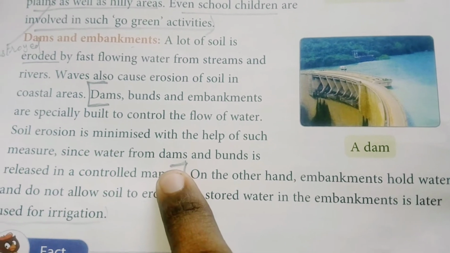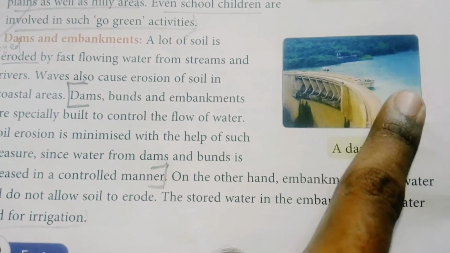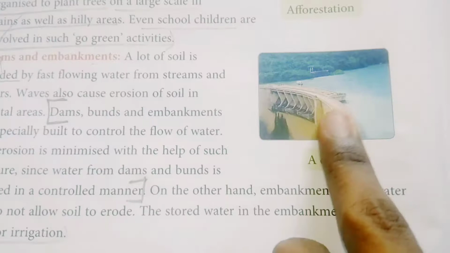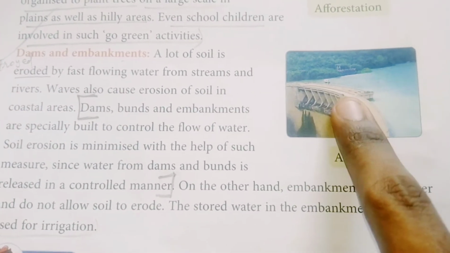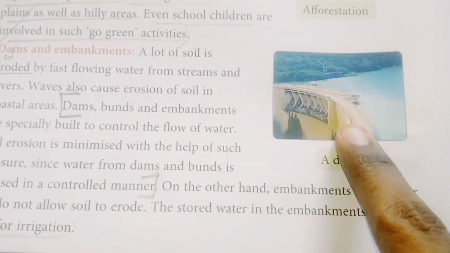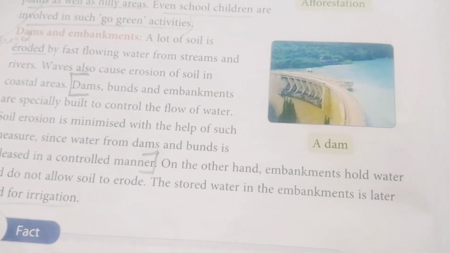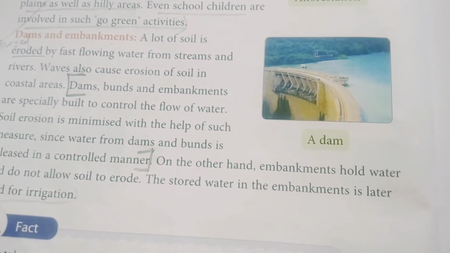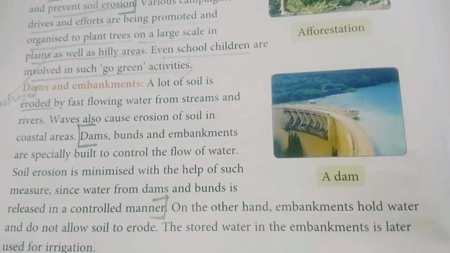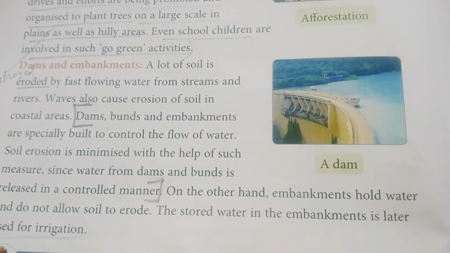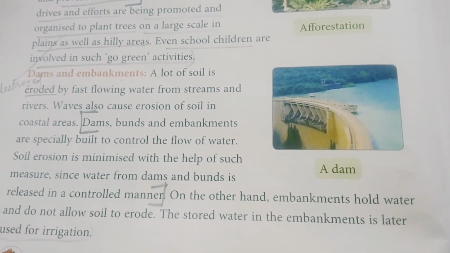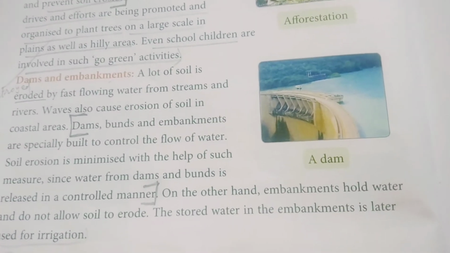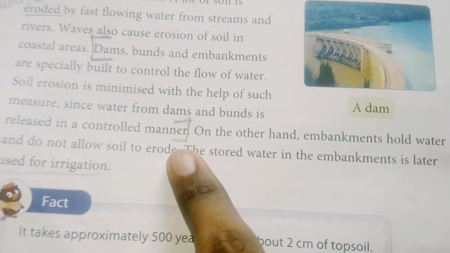Such dams, as the flow of water is released in a controlled manner. In dams and embankments, the flow of water can be controlled easily. So in this way, as the flow of water becomes controlled, the soil erosion can be minimized.